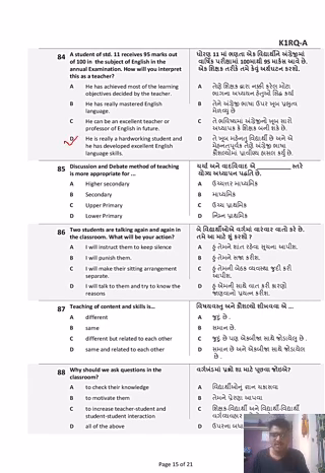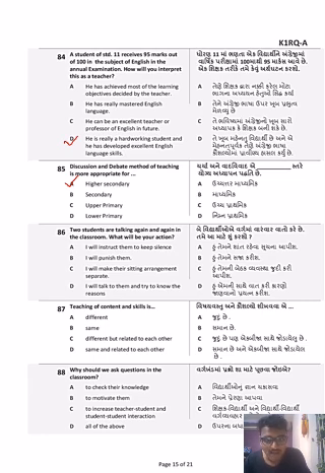Of course, if a student is gaining marks, you must know that the student is either very proficient or is very hardworking. So we can go with the safer option. That means he is very hardworking, okay, and he has developed excellent English language skills. Discussion and debate method of teaching is more appropriate. Now, whenever you talk about discussion and debate, you cannot use that in elementary school or primary school. Of course, it is in higher secondary. Okay? In higher education or in 11th and 12th, when you discuss with students, they tend to make their own thought processes because that is a crucial stage where students are developing their mindset. Okay, so higher education is the best for discussion and debate.